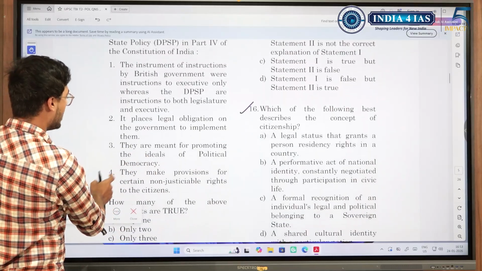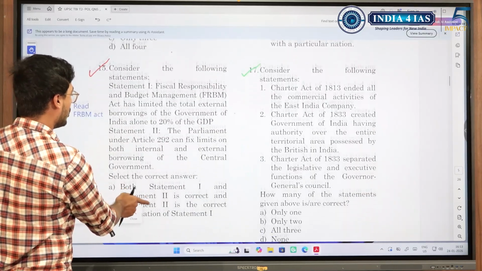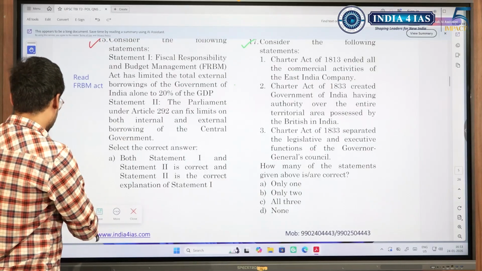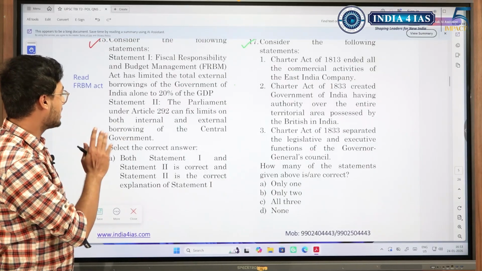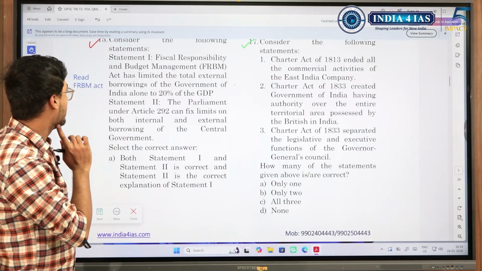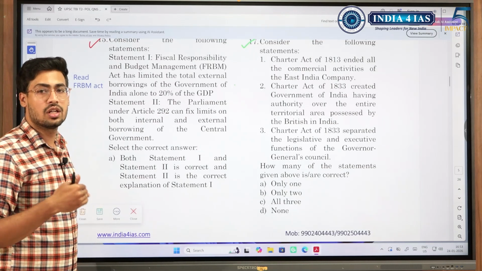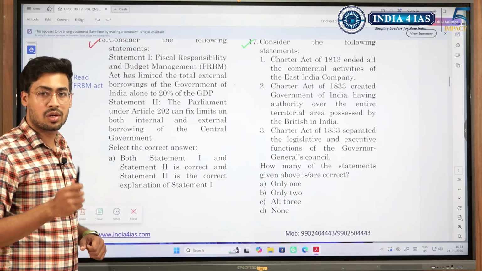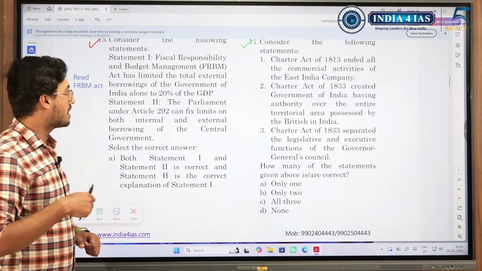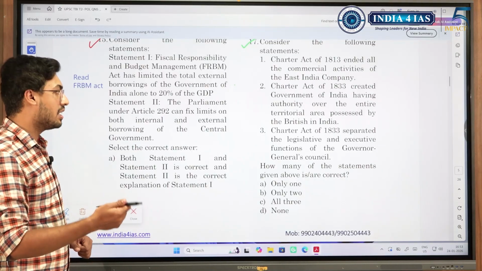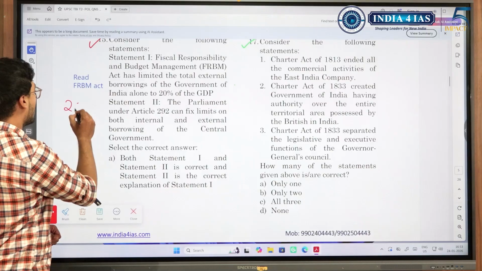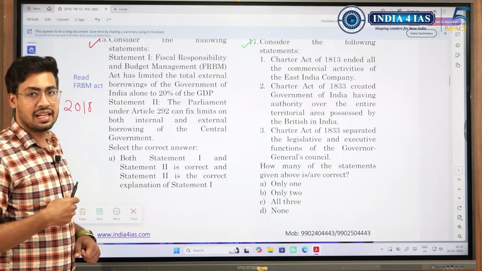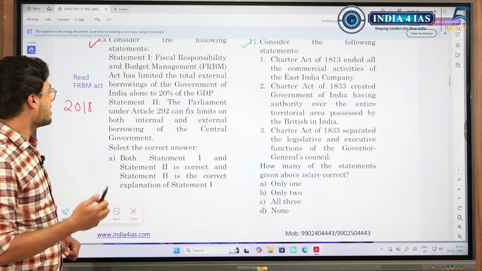Consider the following statements about DPSP. Simple question, we'll manage. And a question on FRBM Act. If you have studied the FRBM Act, this is a direct question, you would have answered it very easily. See, FRBM Act was enacted in the year 2003. Then the NK Singh committee brought in changes through their recommendation in 2016, and in the year 2018 there were amendments to the FRBM Act. I do not want to go in deep, but I'll tell briefly what were the things that changed.